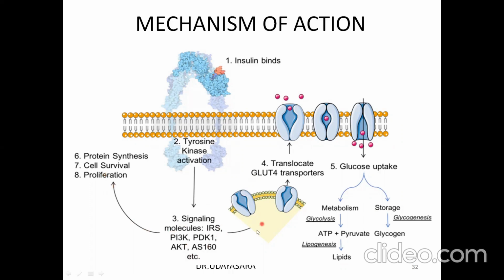Also, it translocates the GLUT transporter to the plasma membrane, which causes influx of glucose from the extracellular fluid into the tissues, into the target cells. The glucose taken in can either be metabolized or it can be stored. This is the fate of glucose taken inside the cell: it can either be metabolized or stored.